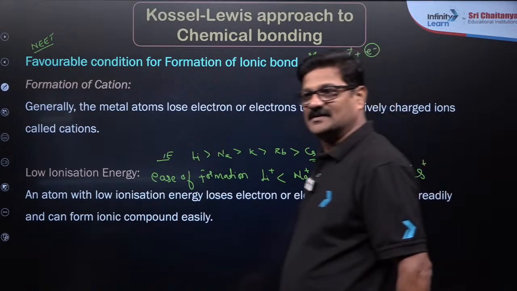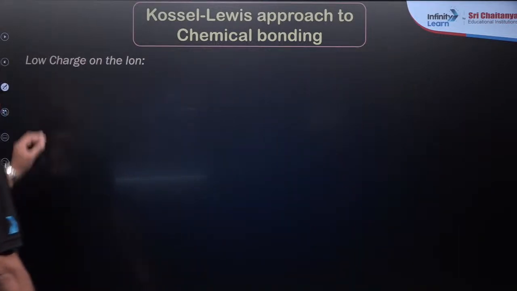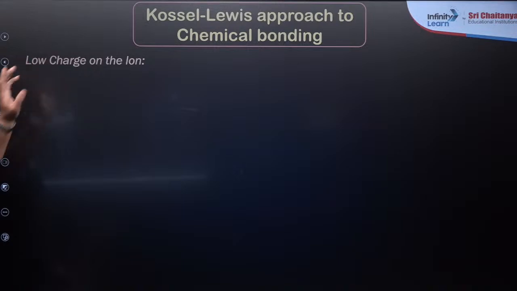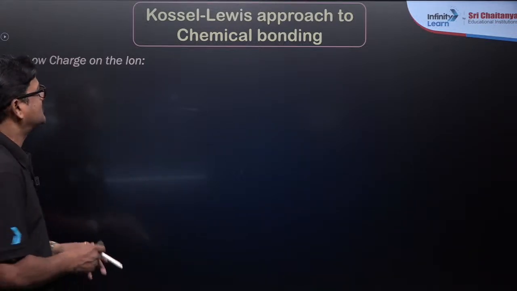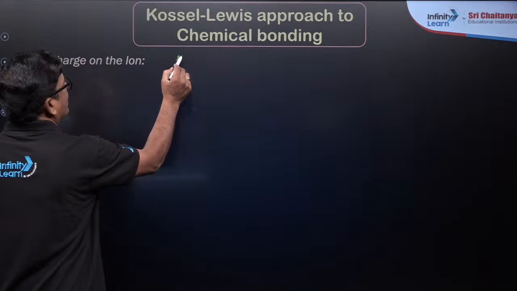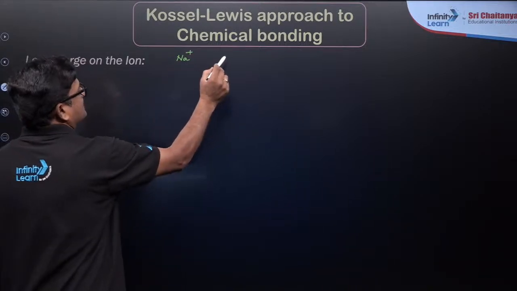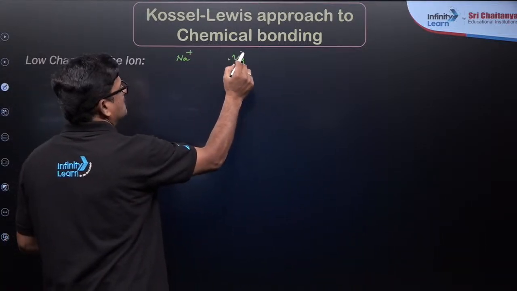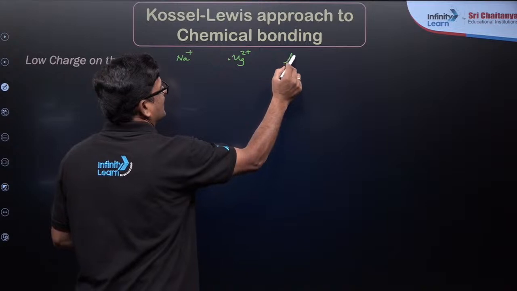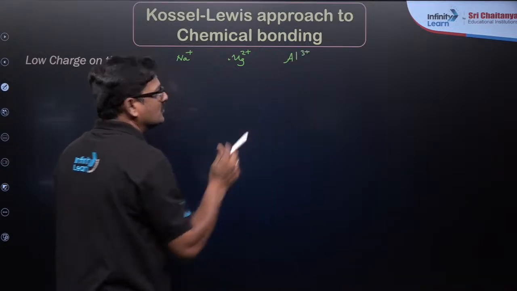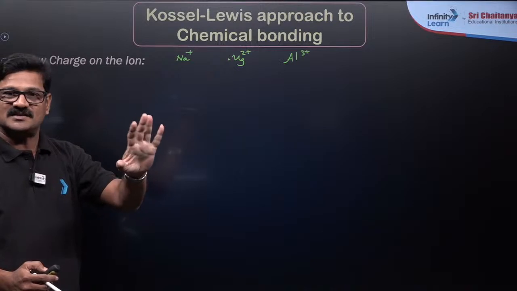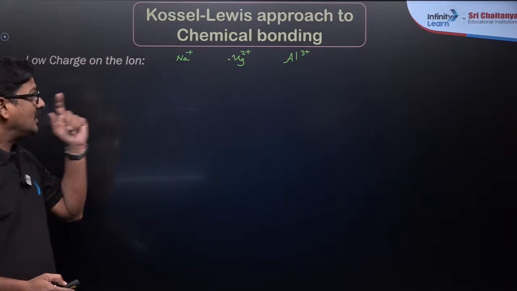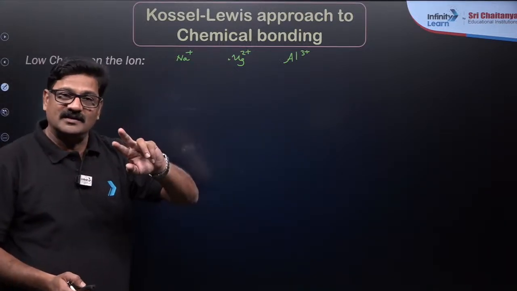Now let's see some more things over here. And low charge on the ion, this is very, very important. So the one which has a low charge on it, let's say talking about sodium plus, let's take magnesium 2 plus, let's take aluminum 3 plus. To form this, just IE1, first ionization energy, is enough.